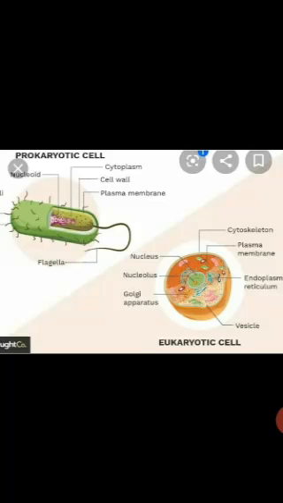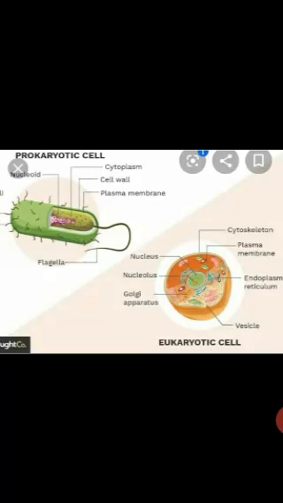Yes. So these are the two major differences in the structure of prokaryotic cells and eukaryotic cells. So in this module, children, we have covered the definition of the cell, the basic characteristic features of the cell, that is cell shape, cell size, cell number. Also, depending upon the complexity of the structure, the cells can be classified as prokaryotic and eukaryotic.